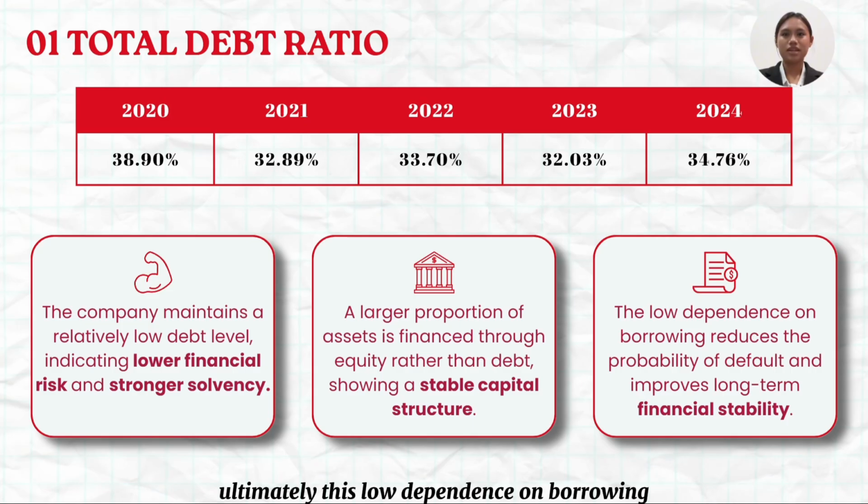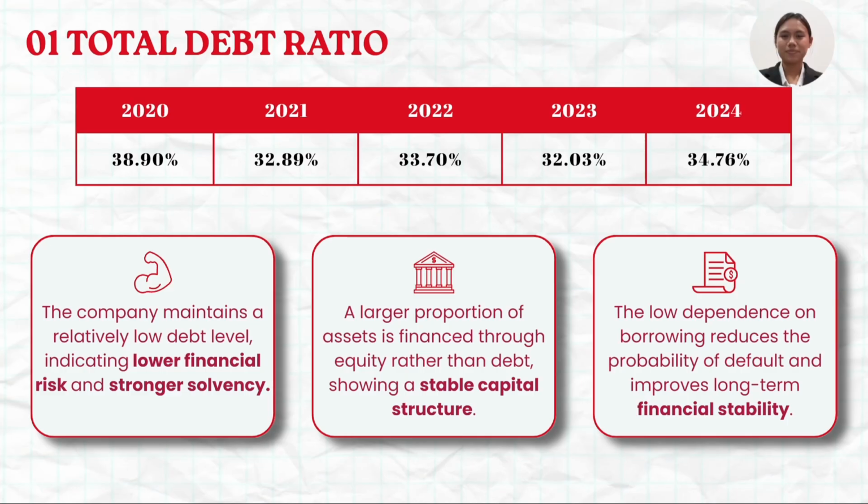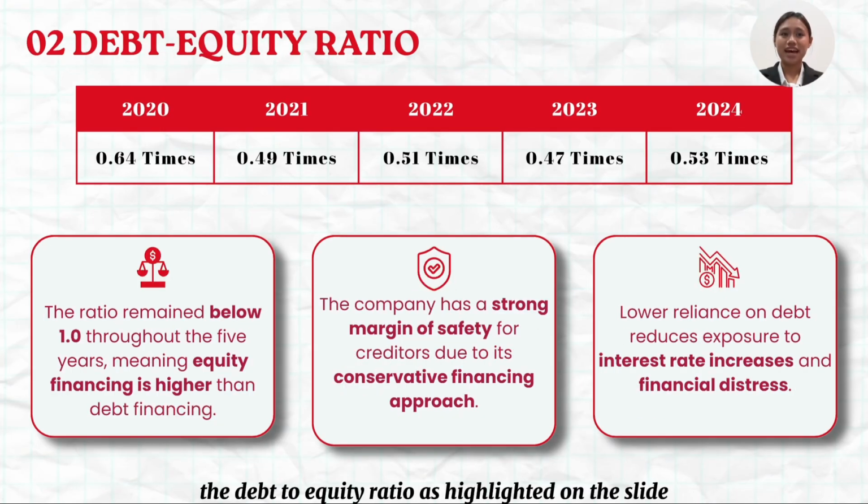Ultimately, this low dependence on borrowing reduced the probability of default and improved our long-term financial stability. Next, the debt to equity ratio. As highlighted on the slide, this ratio consistently stays well below 1.0, ending at 0.53 times in 2024. This proves that our equity financing is much higher than debt. This conservative approach provides a massive margin of safety for creditors and protects Housing from being exposed to rising interest